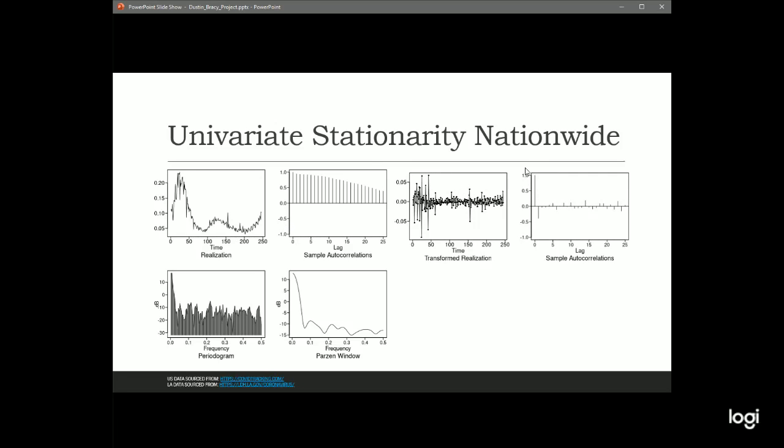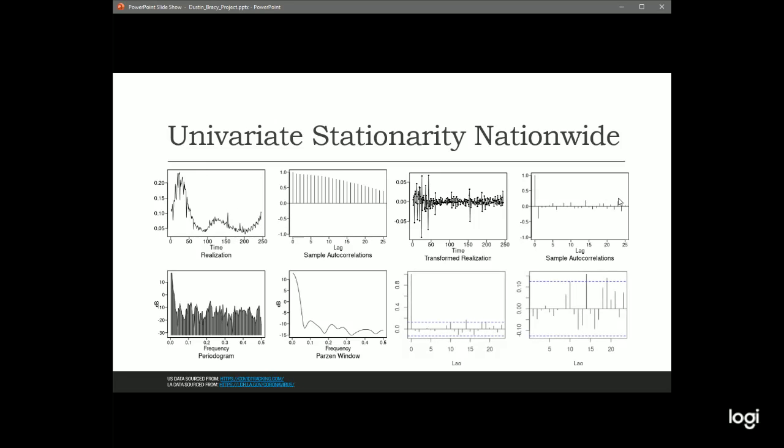I difference it once here, and the sample autocorrelations of that difference data, once I apply that filter to remove these big trends and just leave me with the cyclic behavior, look a lot like white noise to me. So I think I'm going to model this as a stationary model. These autocorrelation and partial autocorrelation plots show me I would only expect to see maybe one in 20 observations outside of this band, and that looks about right.